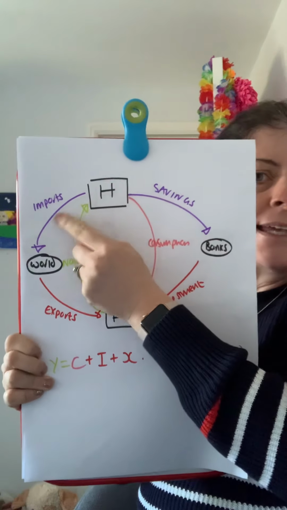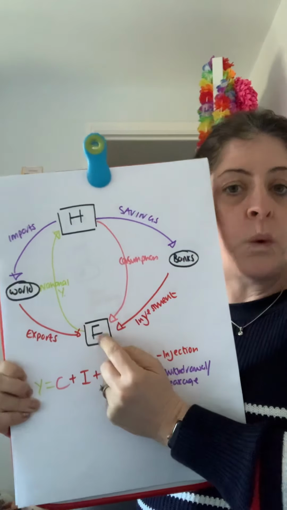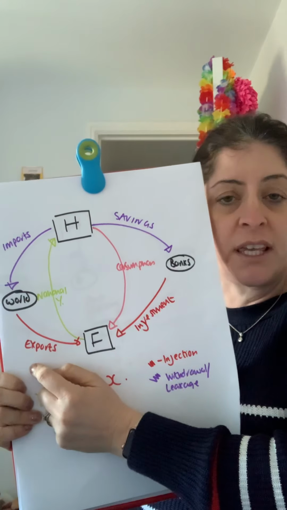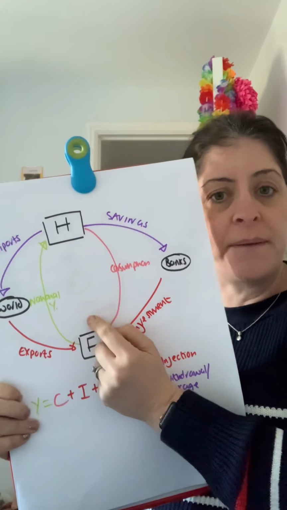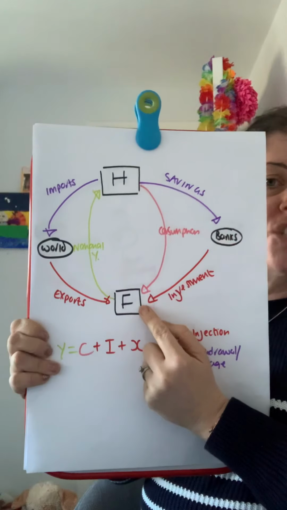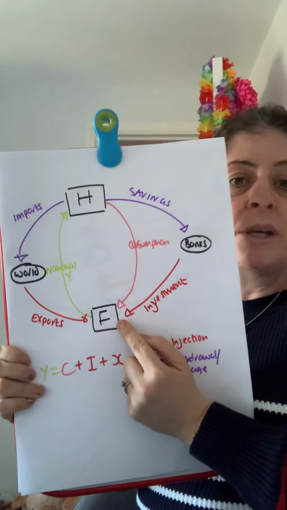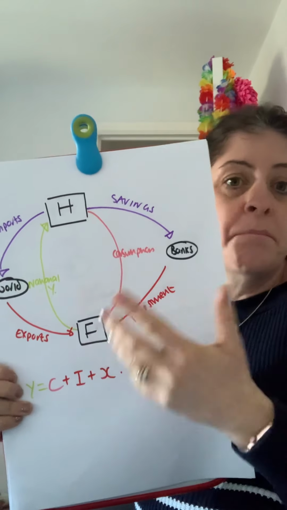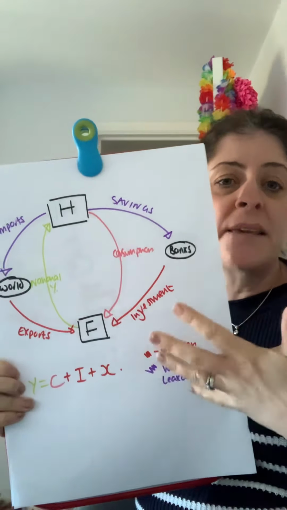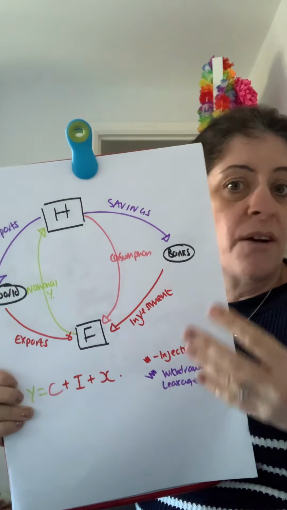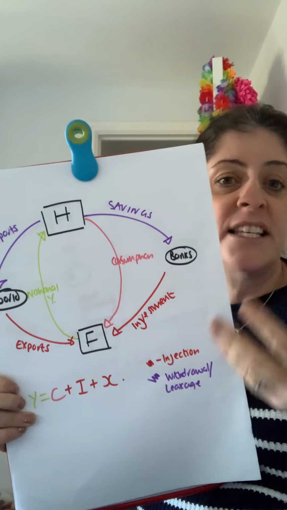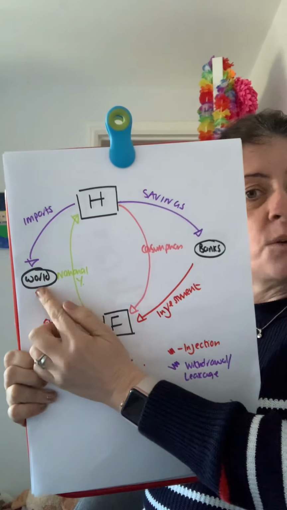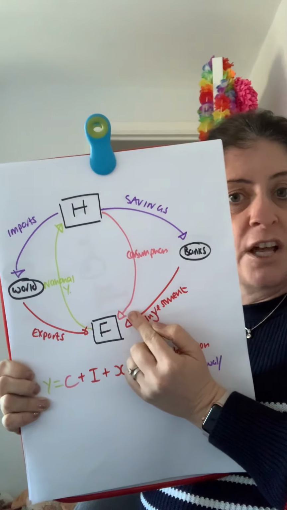So it's a leakage. However, we produce goods in our country which flow out of our country, and money for those goods flows in. So in the UK, we produce gin, cars, high-end clothing, cheese and biscuits, and we produce many, many services such as accountancy, law, shipping and entertainment, Premiership football. All of these goods mean that we have an injection into our circular flow.